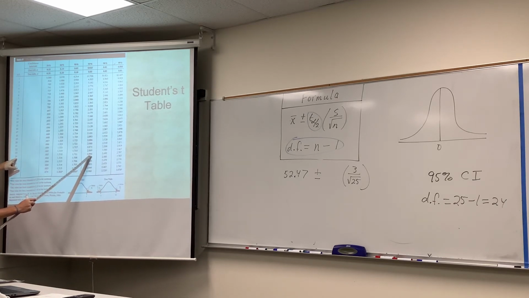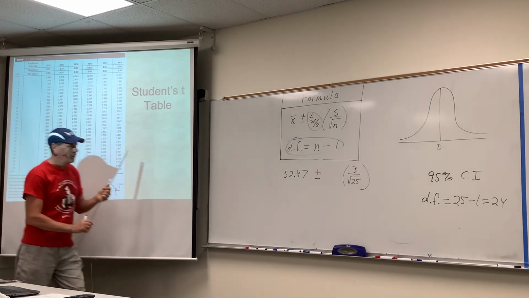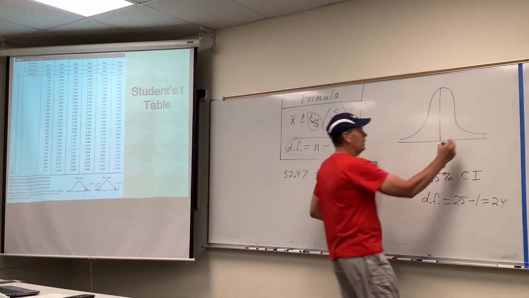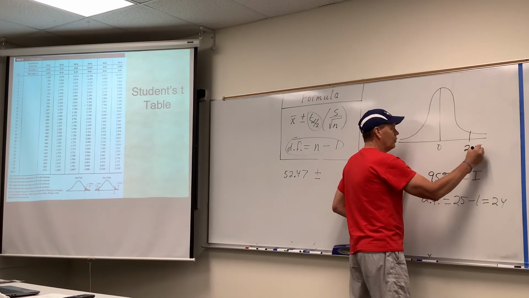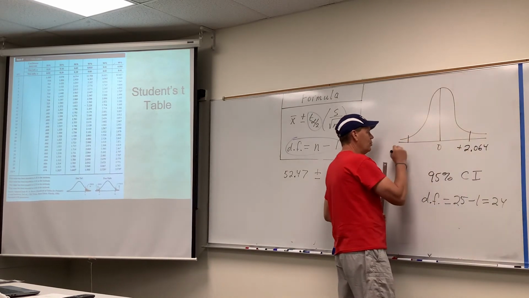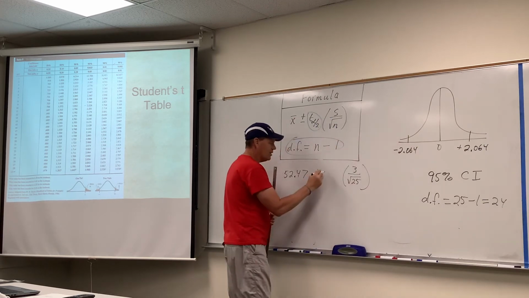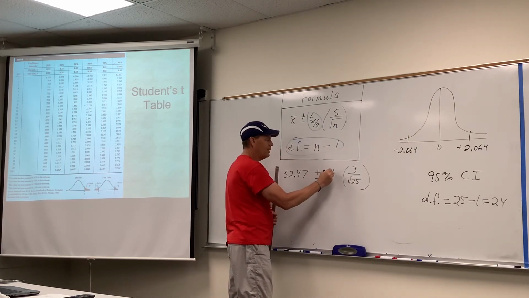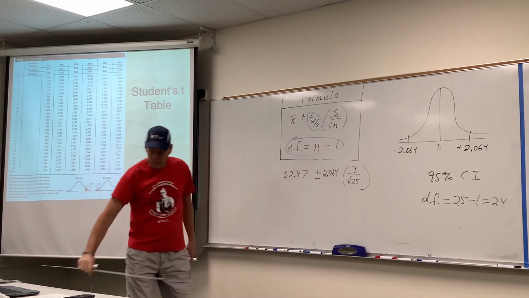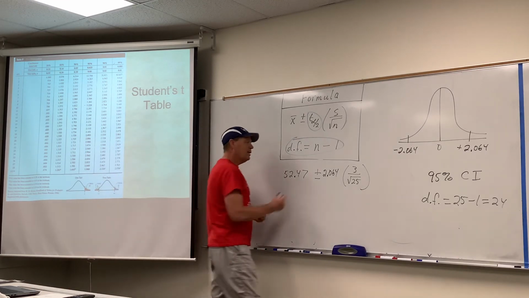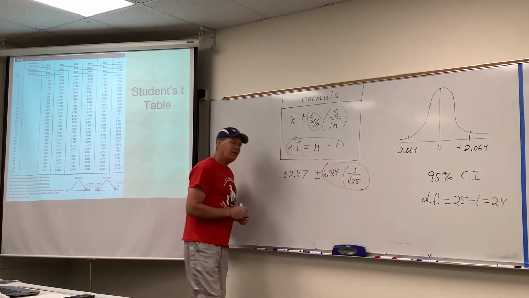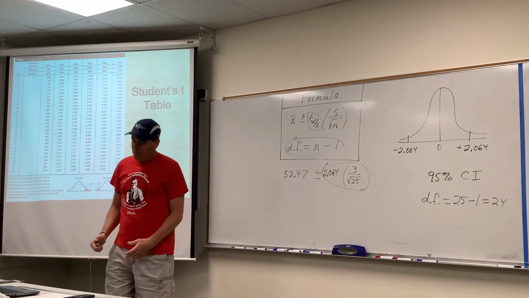I hope I see it right. 2.064. So there'd be a 2.064 up here on the plus side and a negative 2.064 on the minus side, and the plus and minus are both baked into the formula. I think you know the drill from here. Then you multiply all that out to get your margin of error.